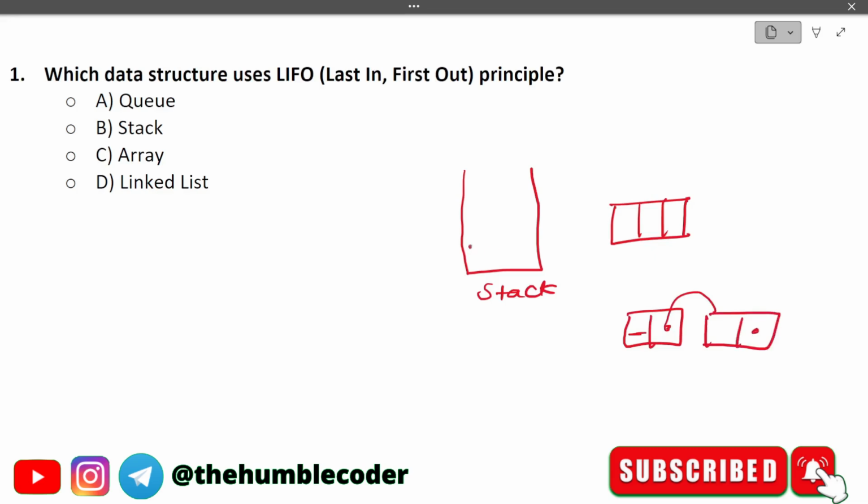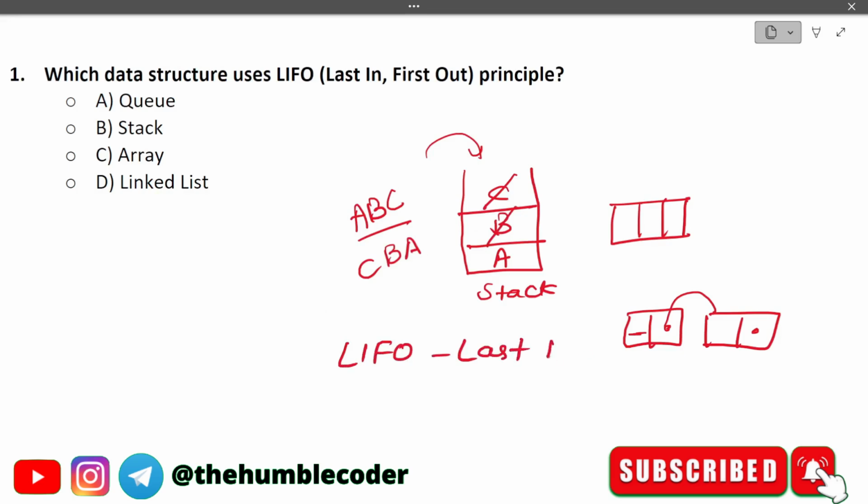Basically in stack, whatever goes first, if we have a sequence like A, B, and C, initially A goes, then B will go, then C will go. Now we have to pop it. The one on the top will come first, so C will come first, then B, and then A. Now what does LIFO stand for? Last in first out. And what is happening in the stack case? Whatever was the last in, C was the one which got in last, and C is the one coming first out.